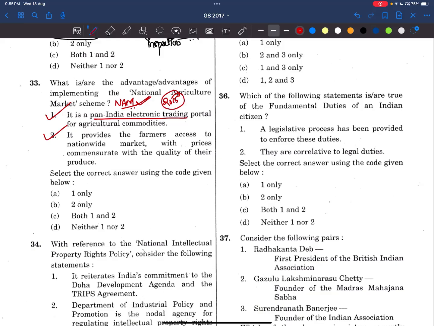Now, we need to know everything related to NAM, APMCs, and all the other market reforms. All these things become very important. Recently, the farm laws were also repealed. If they were not repealed, they would have been in the news and definitely useful for us. But since they have been repealed, it's not much required, but we'll try to read on them as well.